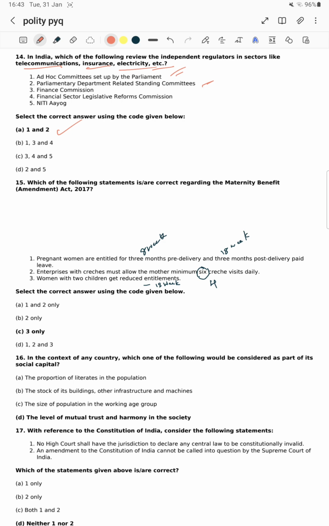Now statement number 1 says that the pregnant women are entitled for 3 months pre-delivery and 3 months post-delivery paid leave. मतलब actually what happened, no, they have increased to 26 week leave. Okay, 26 week leave दिया था, लेकिन it's not 3 months before and 3 months after. It is in such a way that 8 week before delivery and the post delivery it is 18 week of the post delivery.